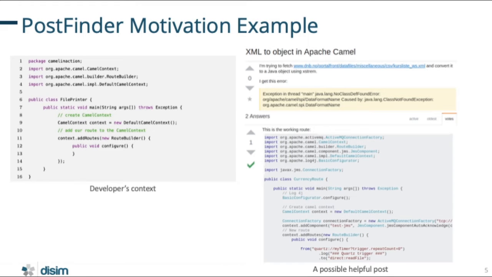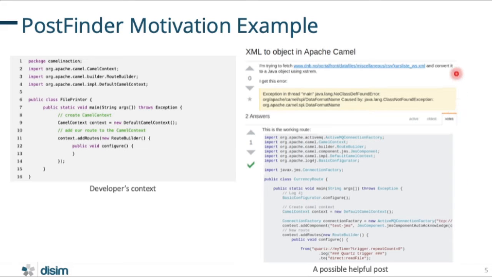So in this slide we can see a sample of what I said. In the left image, we can see a piece of code that is related to the library Camel. If the developer works with this library for the first time, or he simply doesn't remember how this library works, he may try to find some information on Google, and probably the first result will be a post from Stack Overflow.